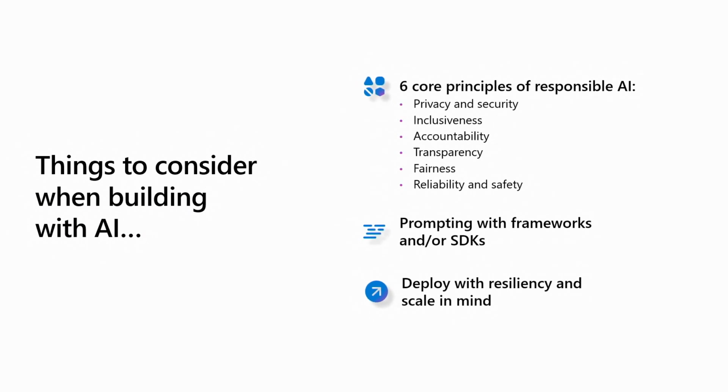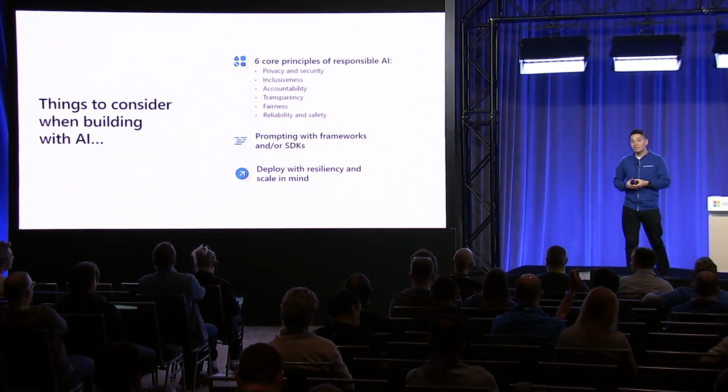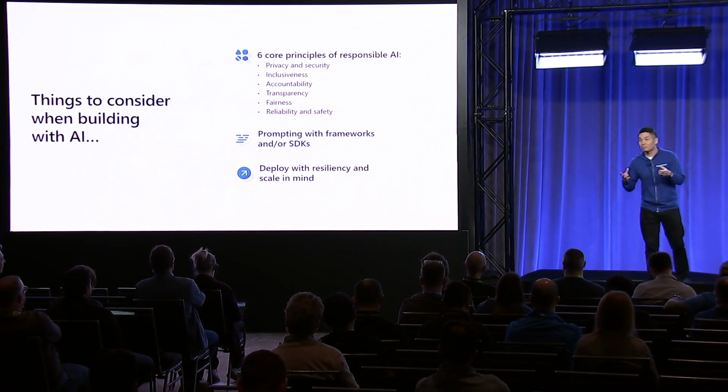And so we're at the point right now where everybody's flocking to these technologies, these OpenAI models, so that we can leverage them in our applications. But how do we do that? How do we do that with resiliency and scalability in mind? And how do we do all that while adhering to the 6 core principles of responsible AI? The goal here is for you to run fast, but not break things.